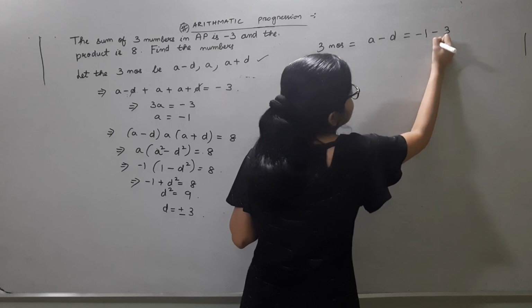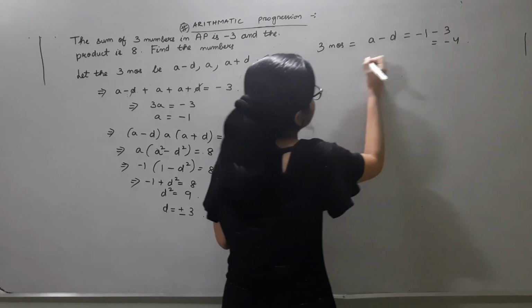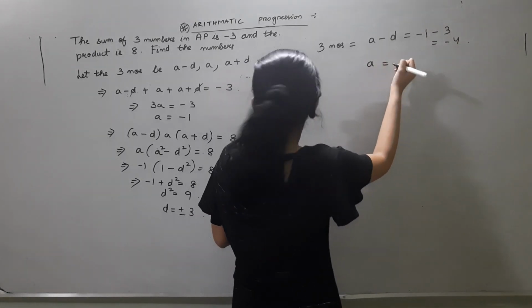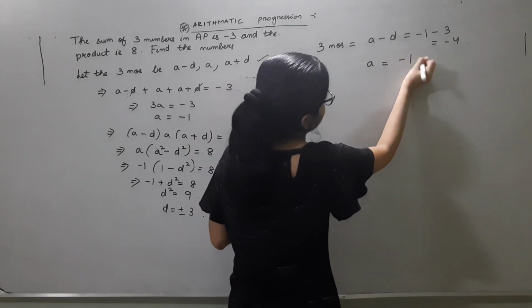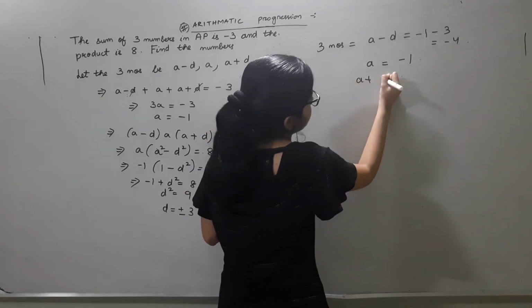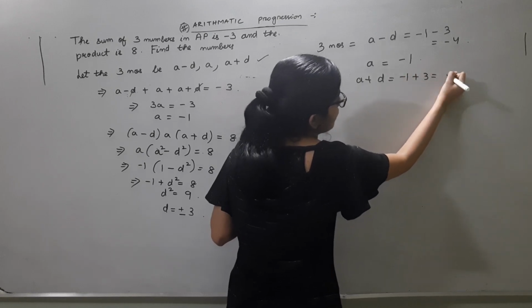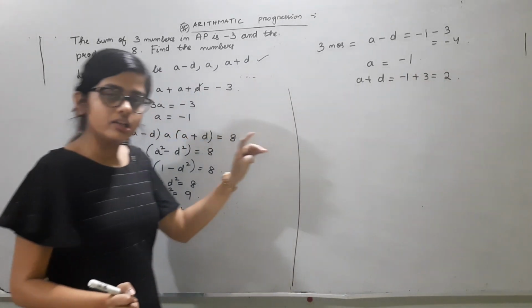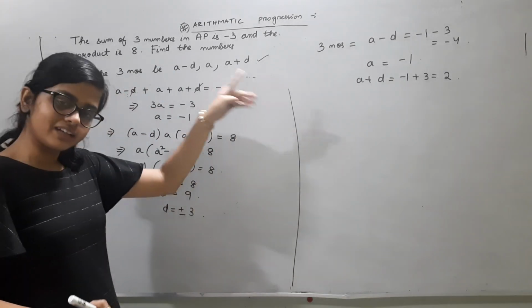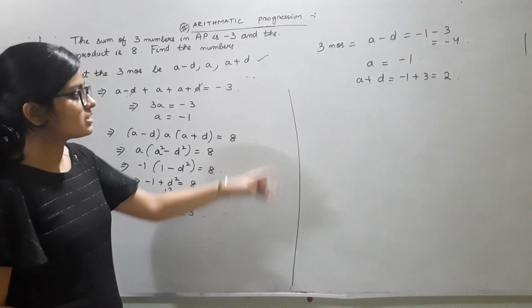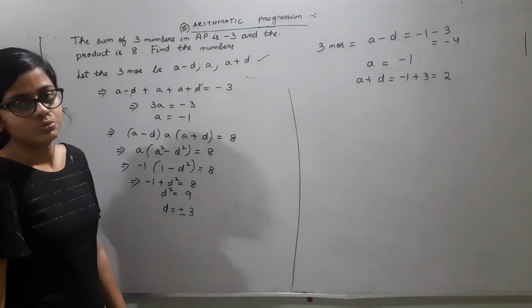Minus 1 minus 3, that's equal to minus 4. a is equal to minus 1. Next one is a plus d: minus 1 plus 3, that's equal to 2. Even if you take the value of d as minus 3, you should get the same 3 numbers. Okay, so the 3 numbers are minus 4, minus 1 and 2.